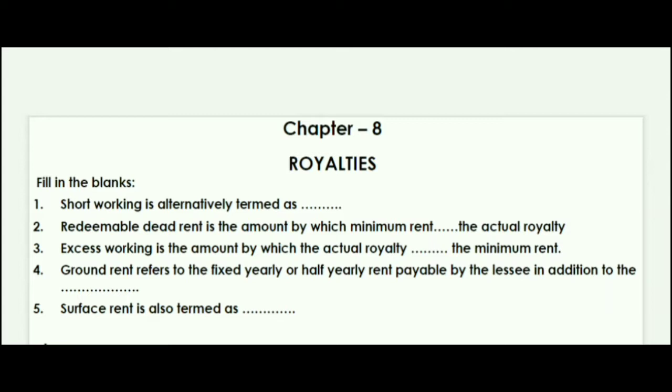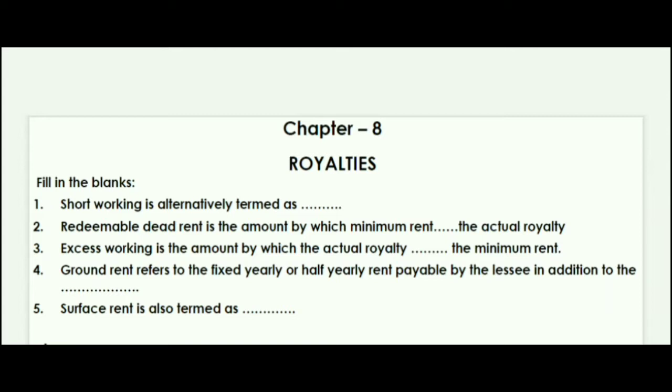Well, excess working is the amount by which the actual royalty exceeds the minimum rent. Next question: ground rent refers to the fixed yearly or half yearly rent payable by the lessee in addition to the minimum rent.